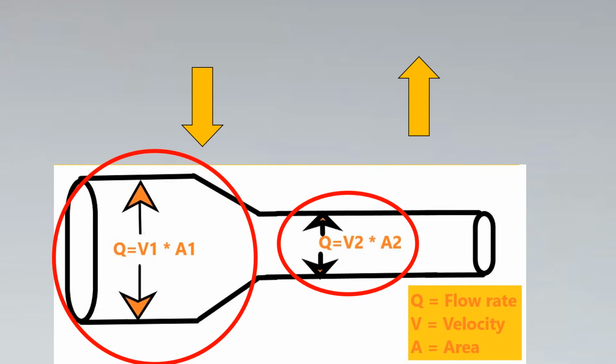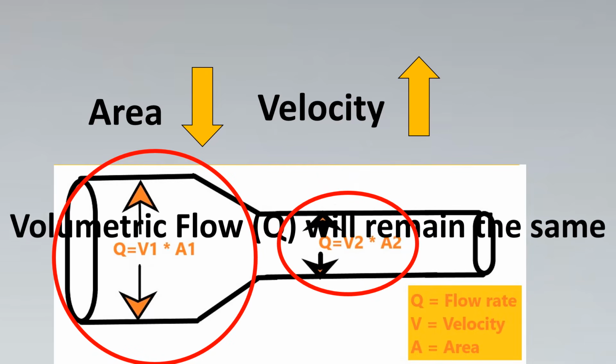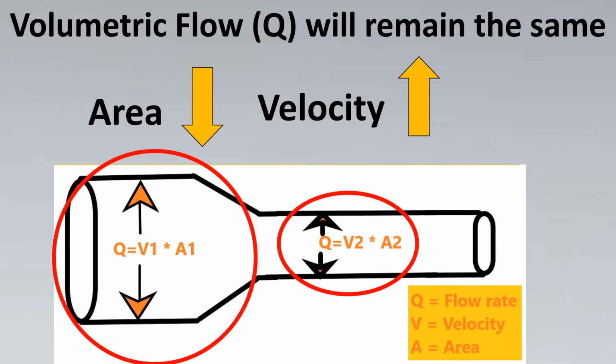We'll first look into the relationship between the area and velocity. So if you notice here, we have to maintain the flow rate constant as per the equation. So what would happen is if I decrease the area, which you would notice here, the volumetric flow has to still remain the same. So the velocity will increase. So area and velocity seem to be inversely proportional to each other. Now, how did this lead to the problem? Well, we'll discuss that.